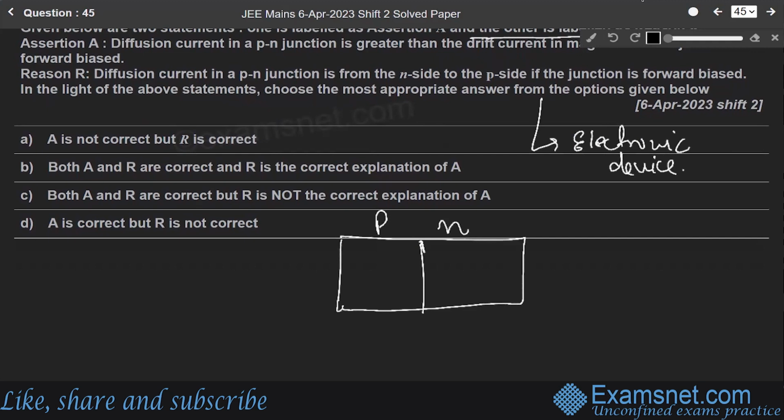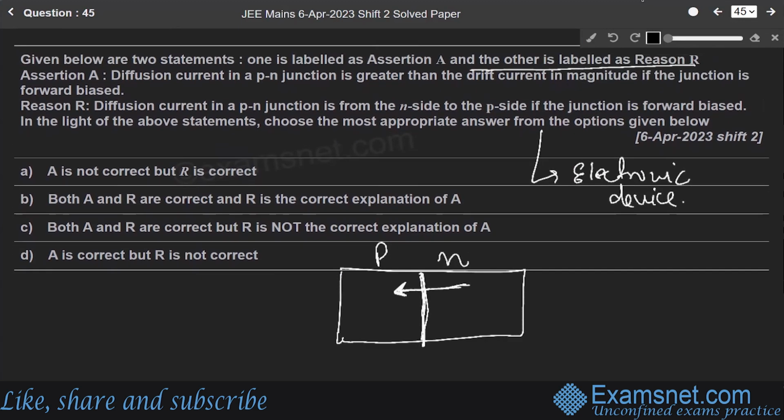We are given a PN junction. In forward bias, the electrons move from the N type to the P type, so the drift current moves from P to N. Electrons are moving from N to P, so the drift current is moving from P to N. Diffusion current is greater than the drift current. It is correct since the drift current is always in units of milliampere. So the diffusion current in a PN junction is greater than the drift current.